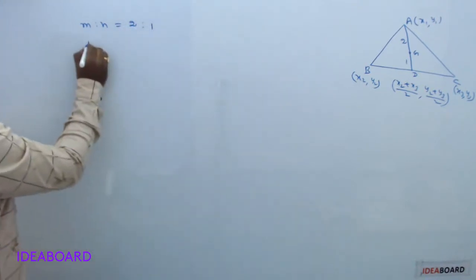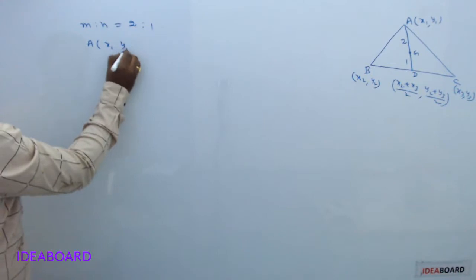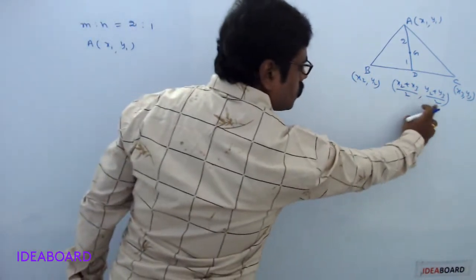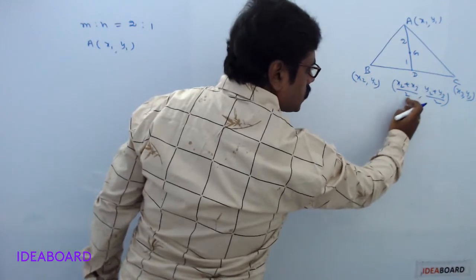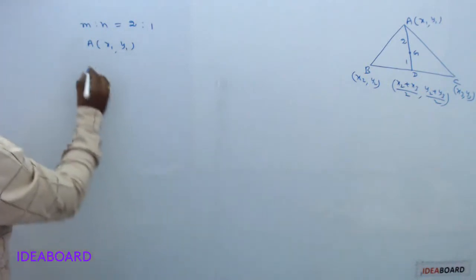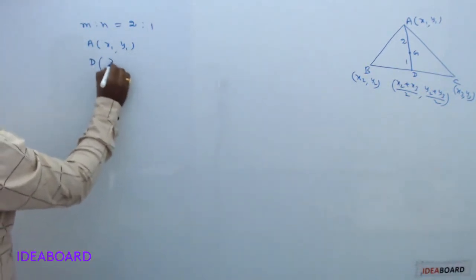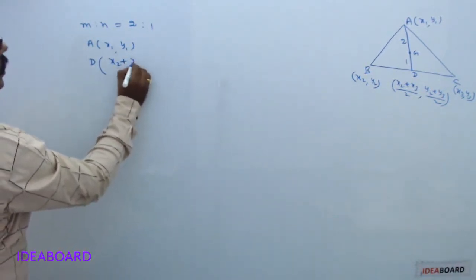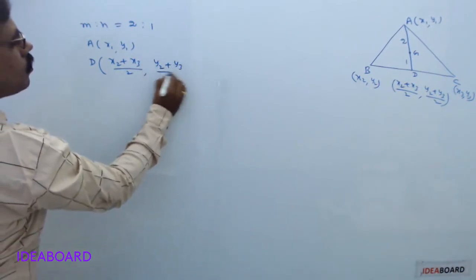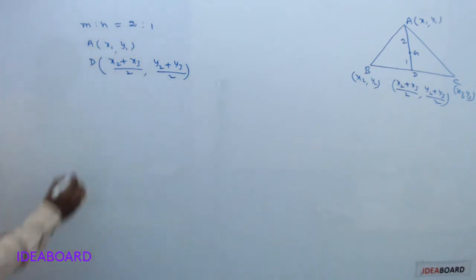In place of x1, y1, coordinates x1, y1 will be there. In place of x2, y2, x2 plus x3 divided by 2, y2 plus y3 divided by 2 is given. So D is x2 plus x3 divided by 2, y2 plus y3 divided by 2.